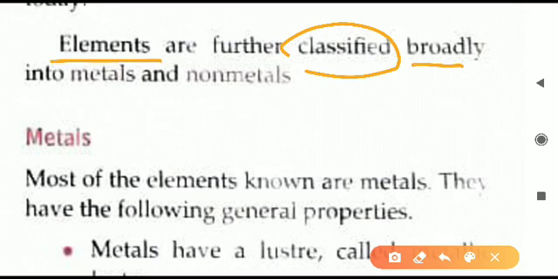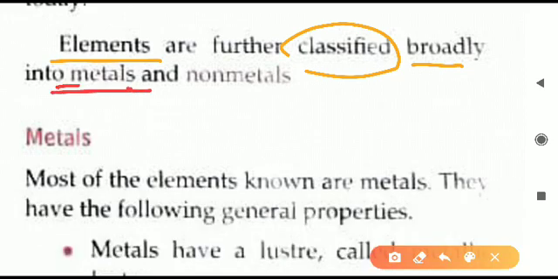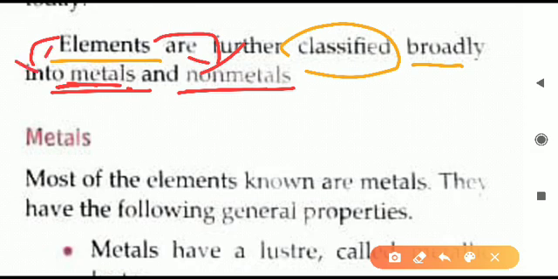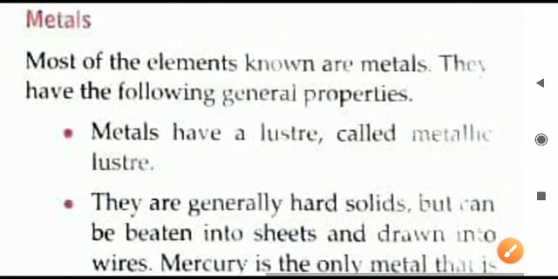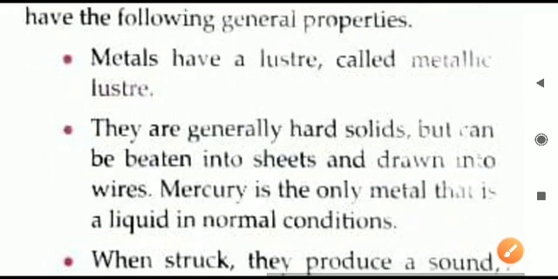Broad categories are two only. One is called metals, the second one is called non-metals. So elements are of two types, metals as well as non-metals. First we will see the metals. Most of the elements, the majority of the elements, are metals only, and they have some general properties. One by one let us see.